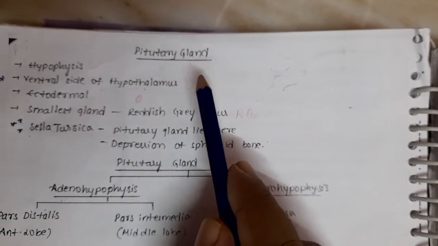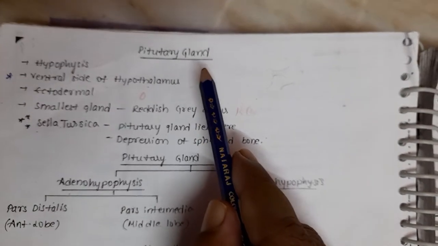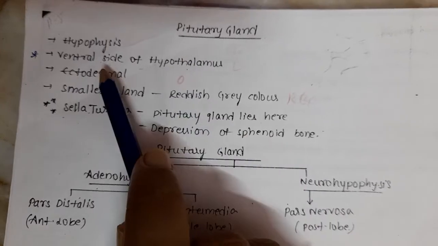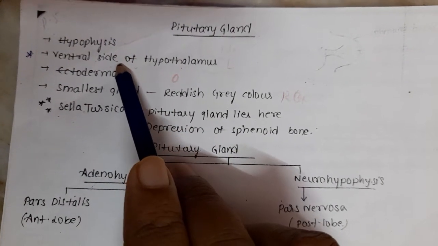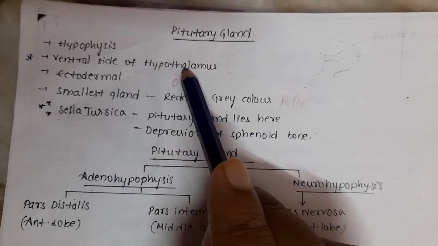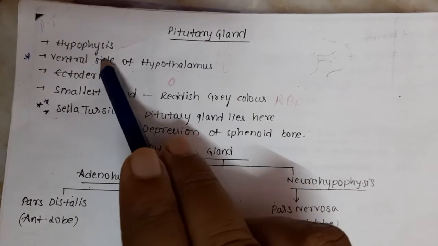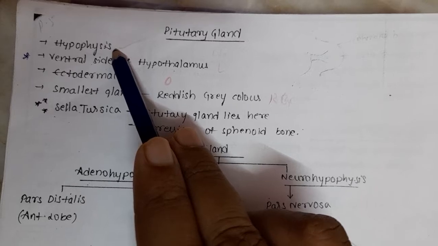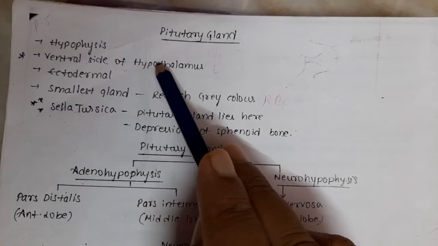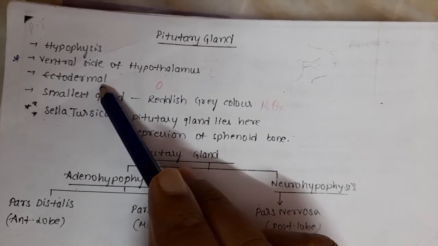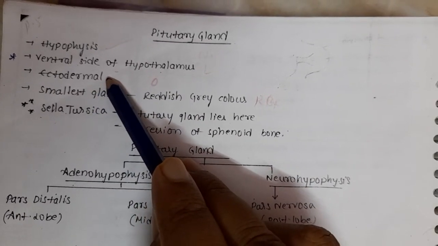In this part, let us learn about some part of the pituitary gland. The pituitary gland is also called hypophysis. Where is it? It is present on the ventral side of the hypothalamus. What is its origin? Ectodermal in origin.